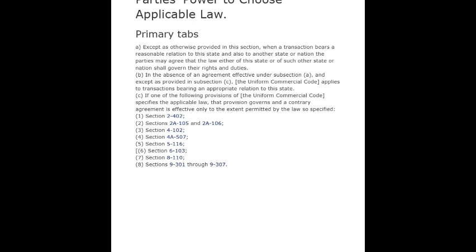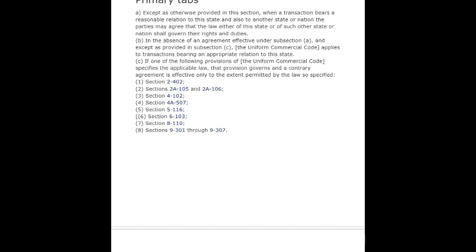B. In the absence of an agreement effective under subsection A, and except as provided in subsection C, the Uniform Commercial Code applies to transactions bearing an appropriate relation to this state. C. If one of the following provisions of the Uniform Commercial Code specifies the applicable law, that provision governs and a contrary agreement is effective only to the extent permitted by the law so specified.